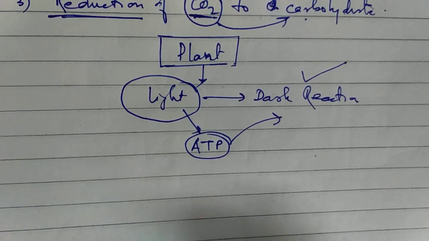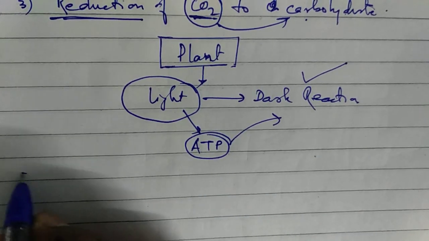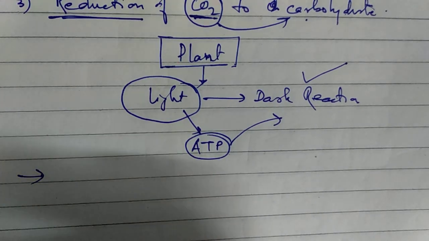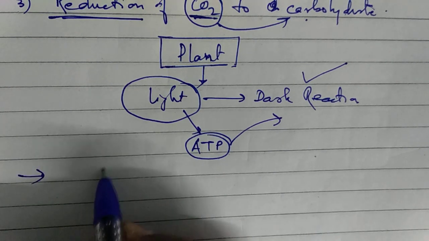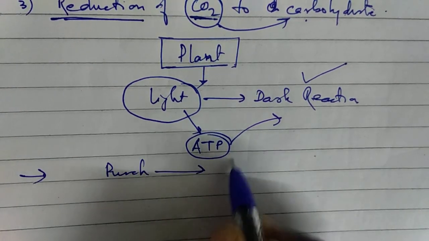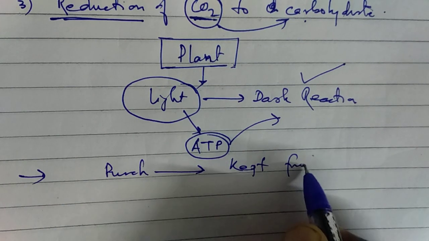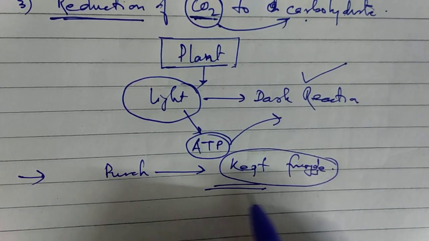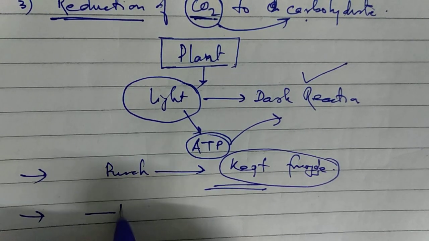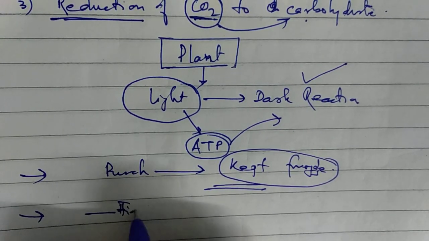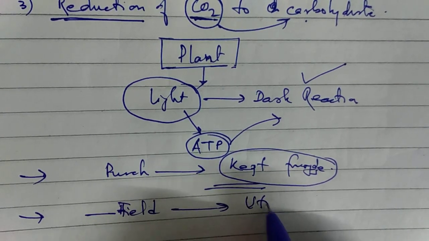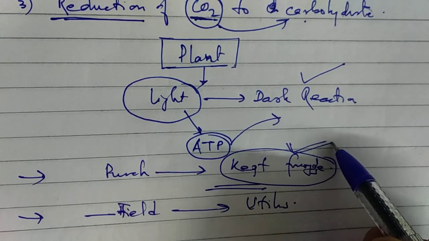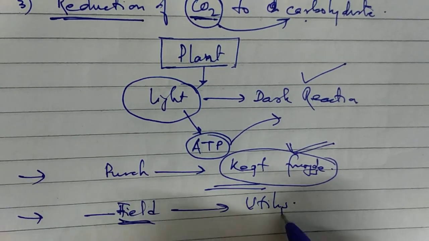You can understand it with an example. Suppose we have to prepare a food item. We purchase it from the market and keep it in the fridge till we require it. But the same process cannot take place when a farmer takes it from their field and utilizes it as food. So what does it mean? It means in some cases we have to keep it for a longer period of time, in some cases it can be utilized at the same time.